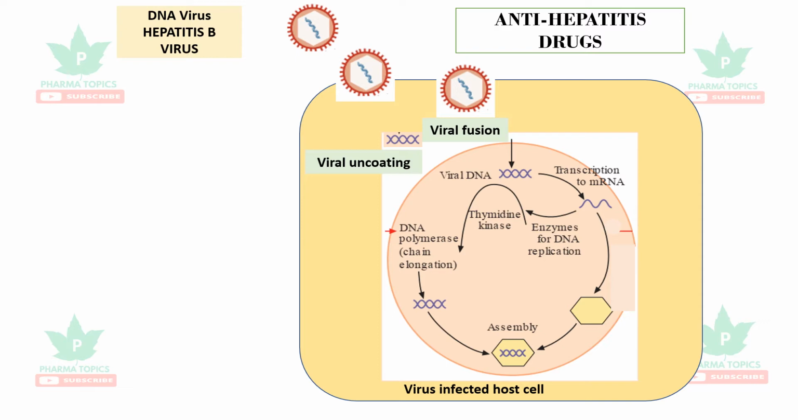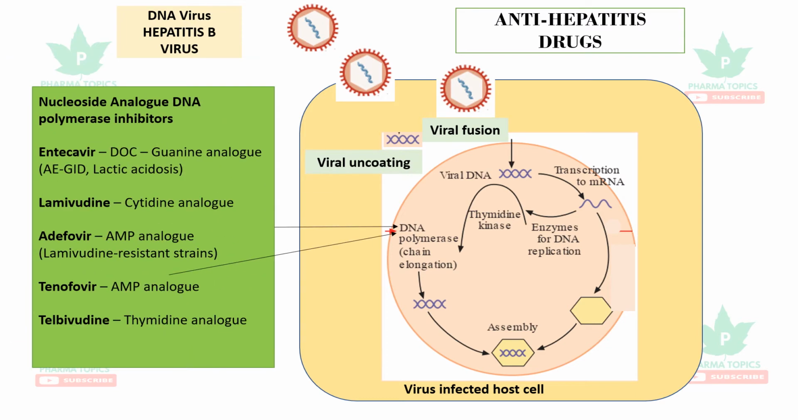So the assembly of proteins with its DNA is called viral assembly, forming new virions, and when it goes, it infects the other hepatic cells. Let us see the drugs which address these issues. They are nucleoside analog DNA polymerase inhibitors. Entecavir is the drug of choice.